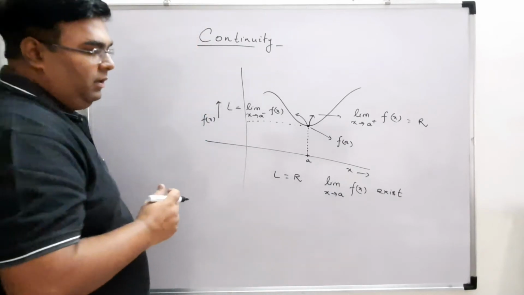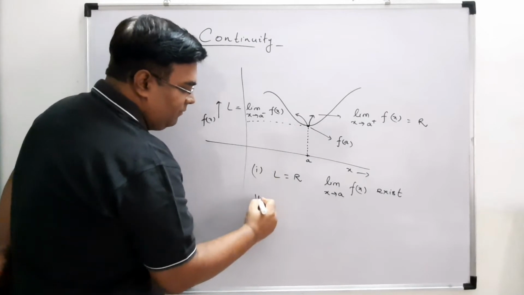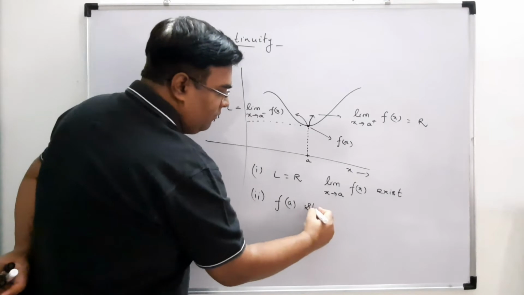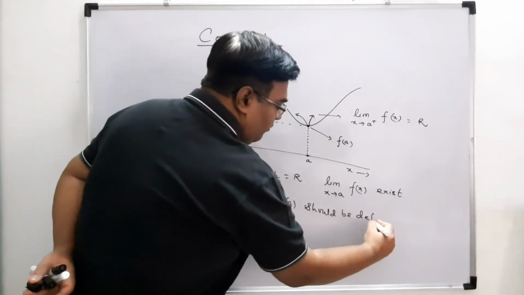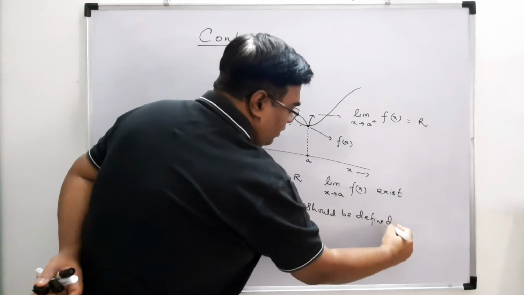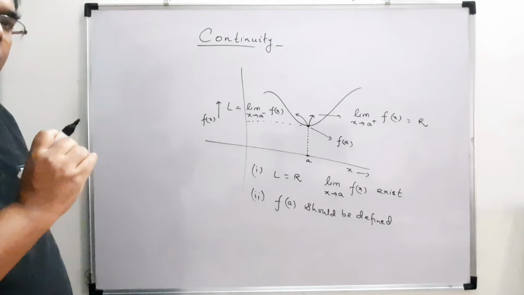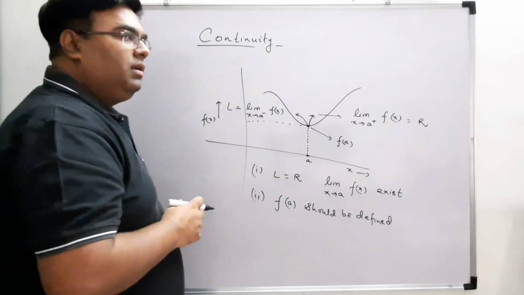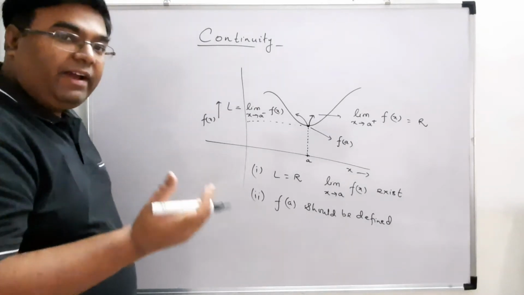Second thing, f(a) should be defined. What is the meaning of f(a) should be defined? It means it should have a value at a. It should not be like there is infinity at that point; it is not defined like that.